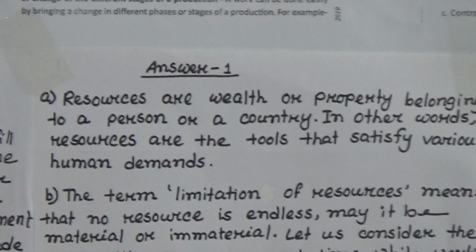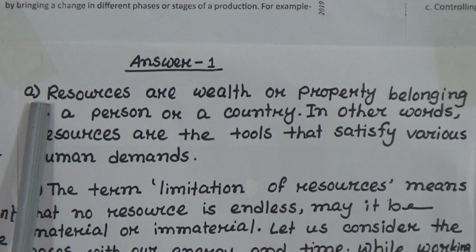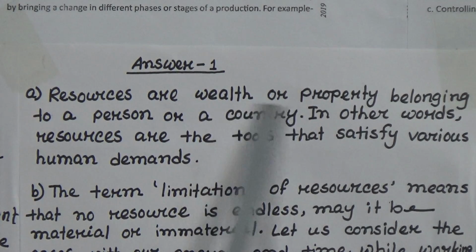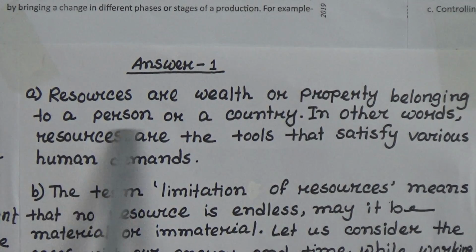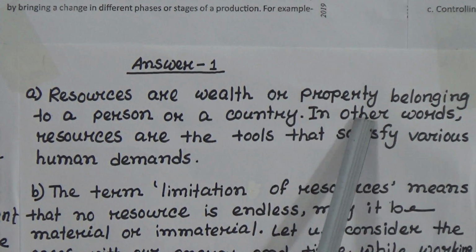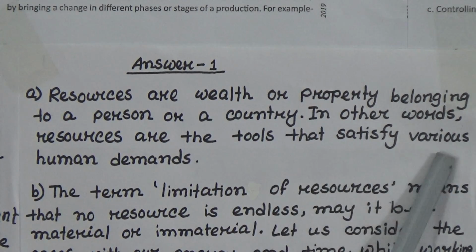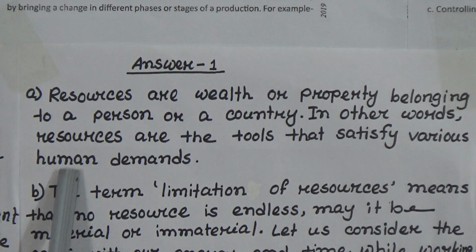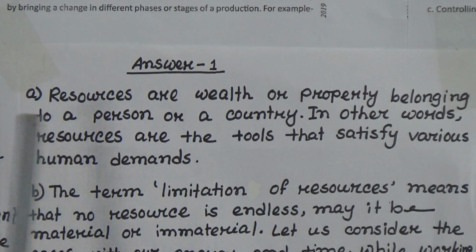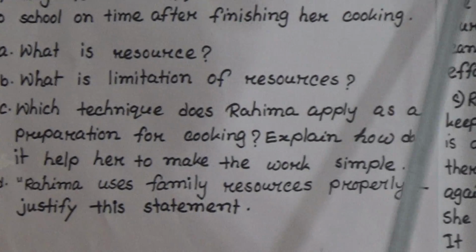At first, number A, what is resource? Resources are wealth or property belonging to a person or a country. In other words, resources are the tools that satisfy various human demands. Now number B, what is limitation of resources?